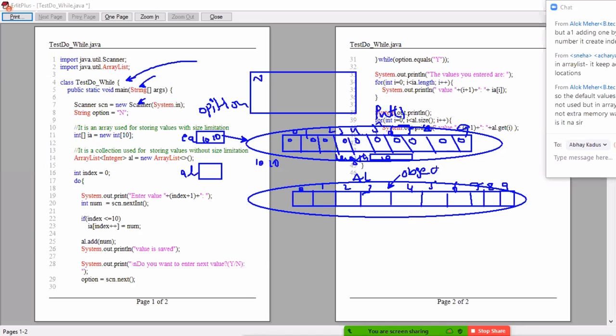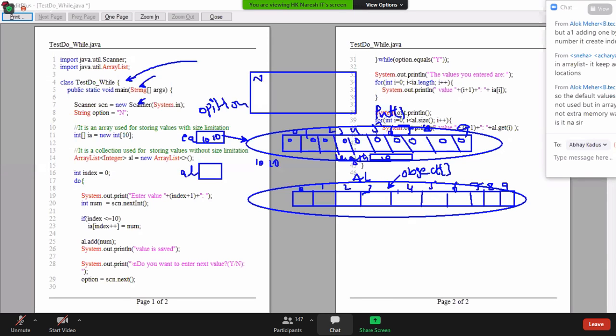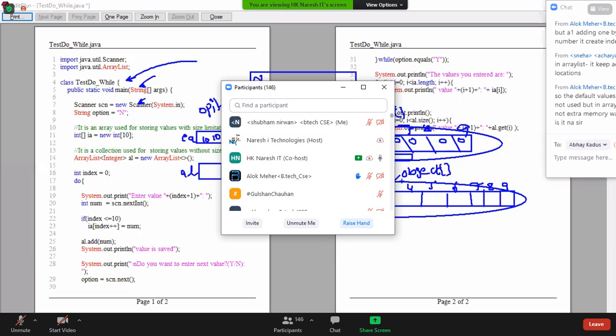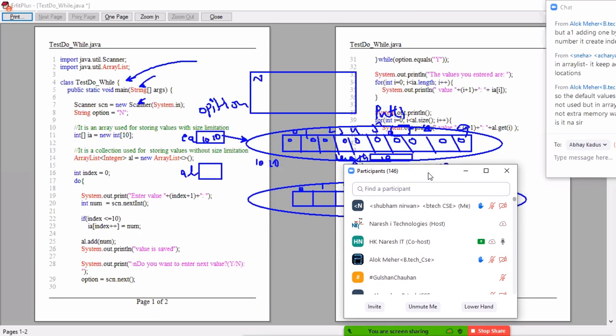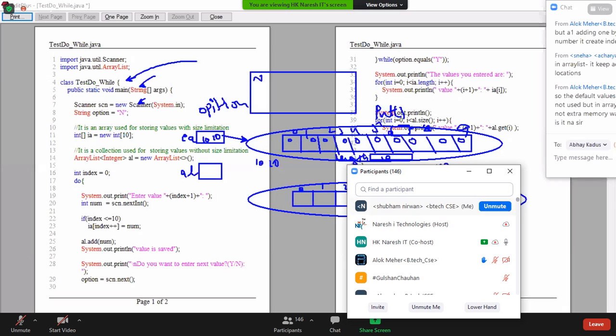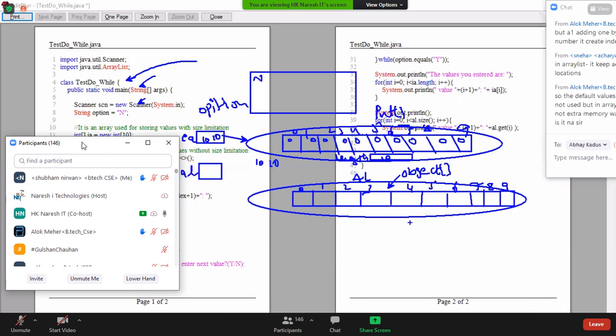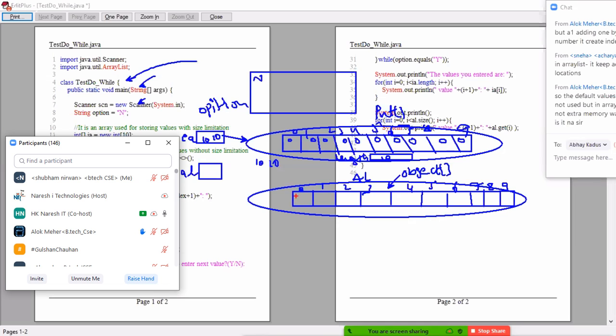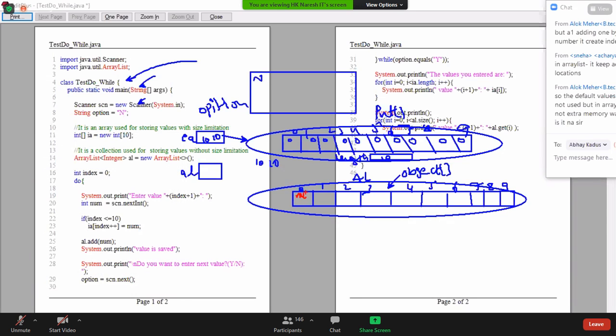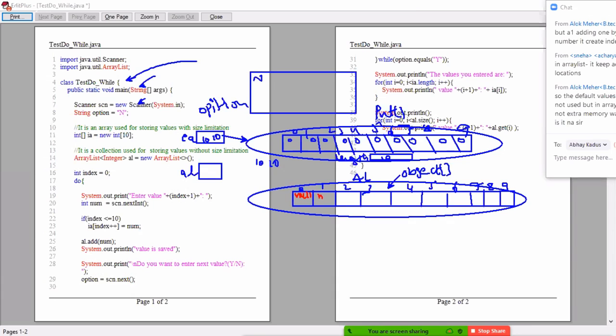What is the meaning of object array? Object is the superclass of all classes. It's a reference data type, object array, like student array, like employee array. We have the Object class, a predefined class, so an object array is there. Then what is the object array's default value? Reference data type default value, how much? Null, na? Null, null, null, null, null, null, null, null, null, null. And its reference is 2020. 2020 is stored in AL, pointing.